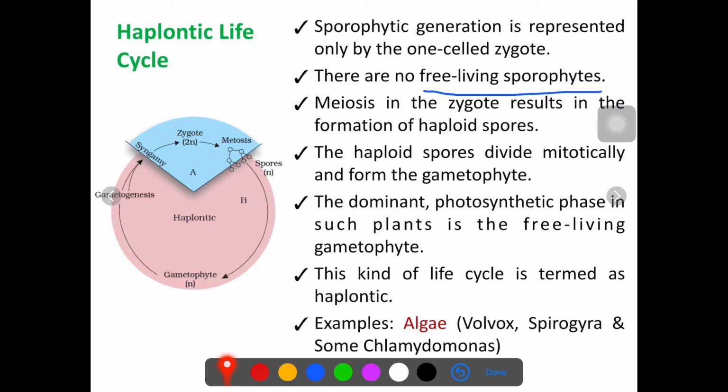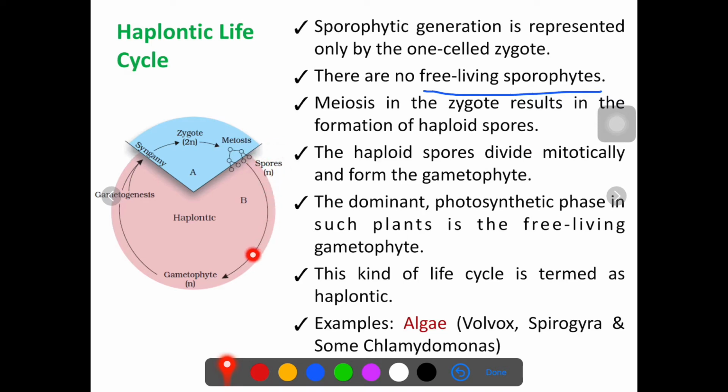In the zygote, the 2n number of chromosomes divide by meiosis, so the chromosome number gets halved. Hence the spore contains half the number of chromosomes, that means n number of chromosomes are present. In short, the zygote divides by meiosis and results in the formation of haploid spores. Now what happens?